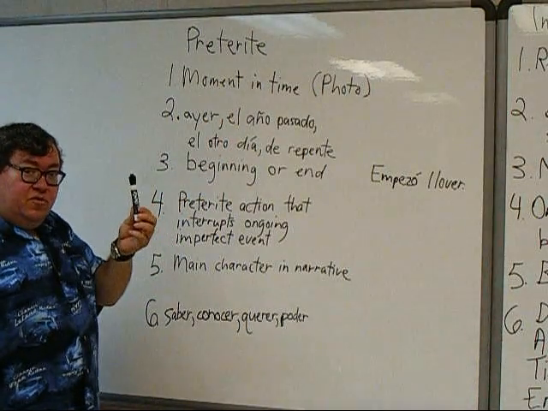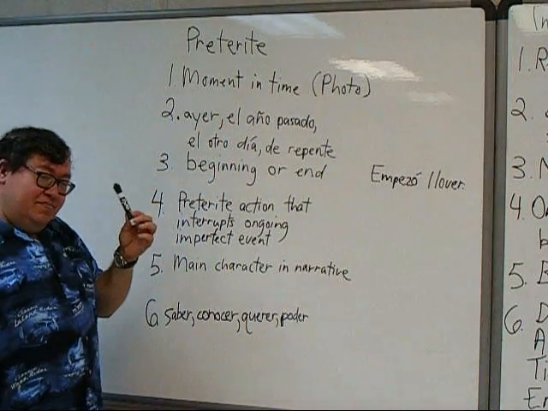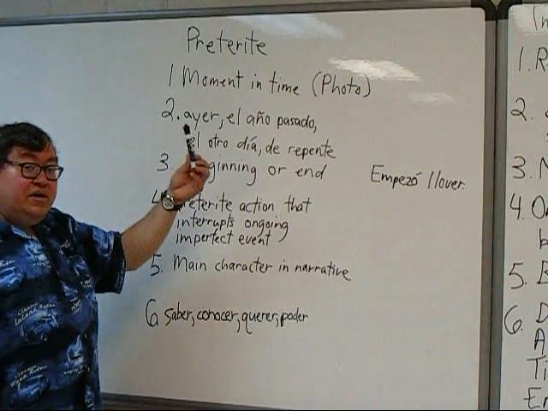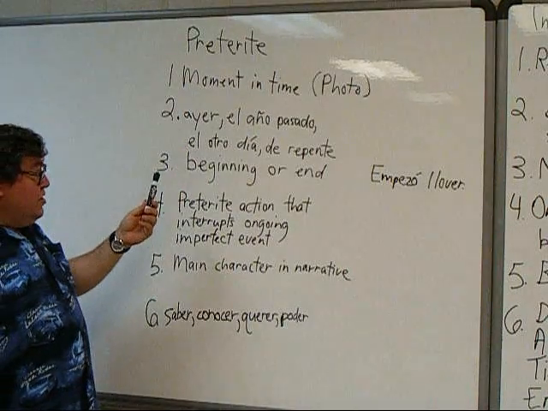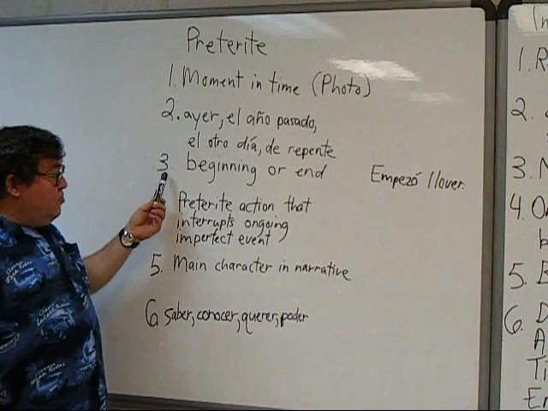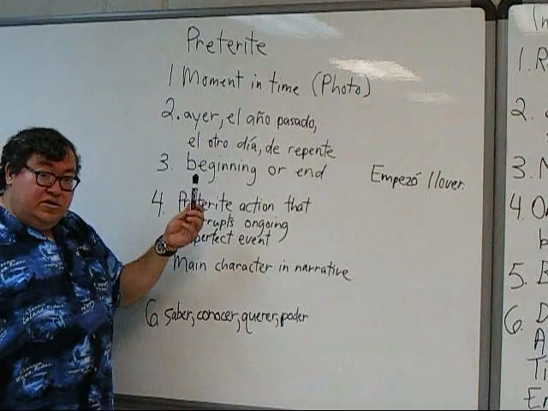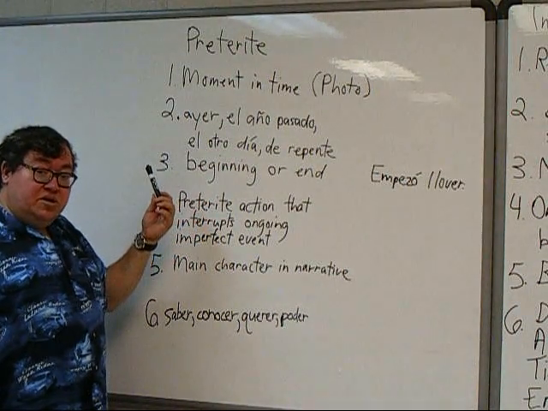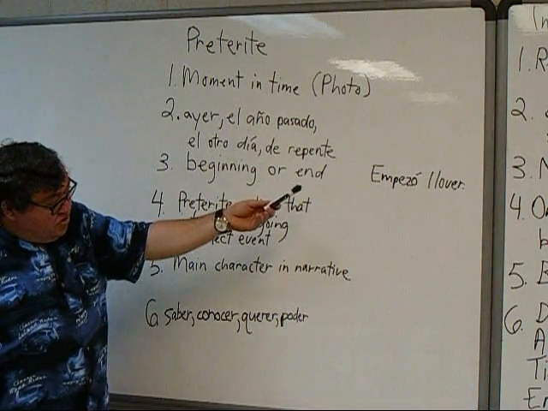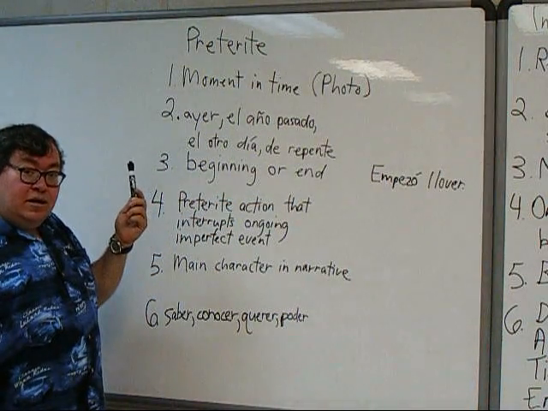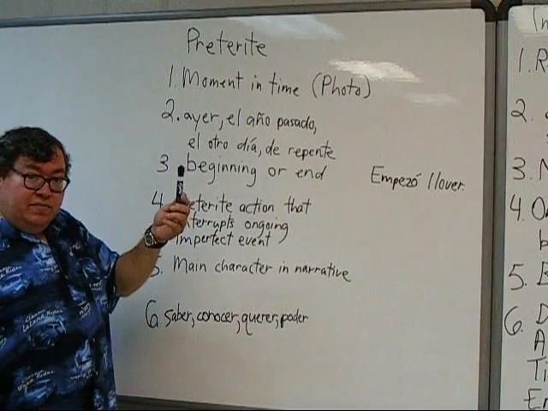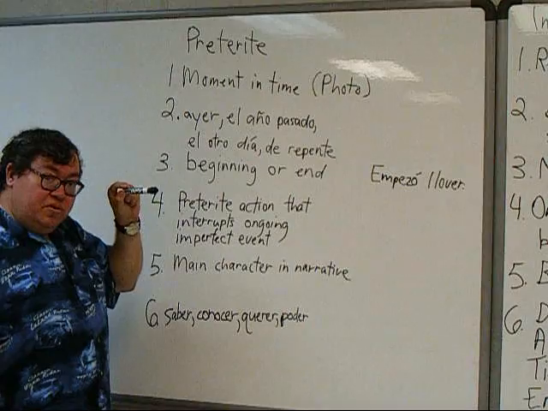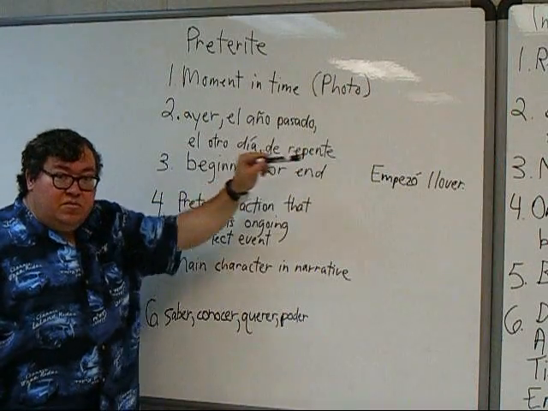So it's a clear, defined moment in time. Last year seemed like a fairly big moment in time, but at least it's clearly defined. It has a definite beginning and an end. Now, as we come to the next point for the preterite, you see that the beginning or end of something is also a preterite, because the beginning or end is usually a moment in time. For example, I have the phrase over here to the side, empezó a llover. It began to rain. Now, if I said it was raining, that'd be a different thing, but it began to rain. The starting point would be that.